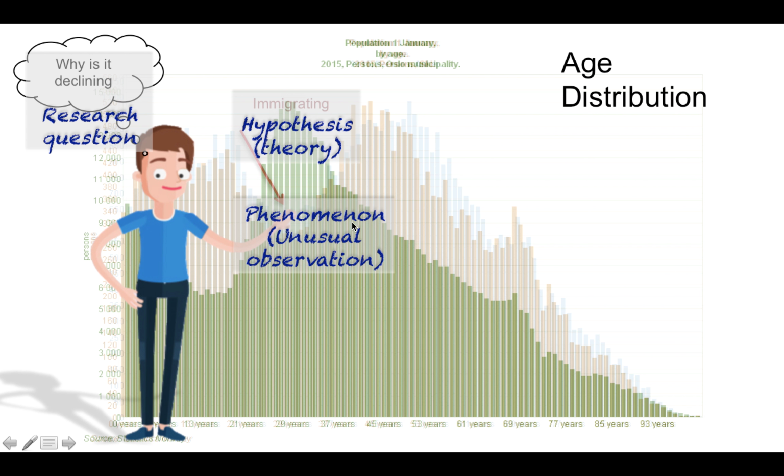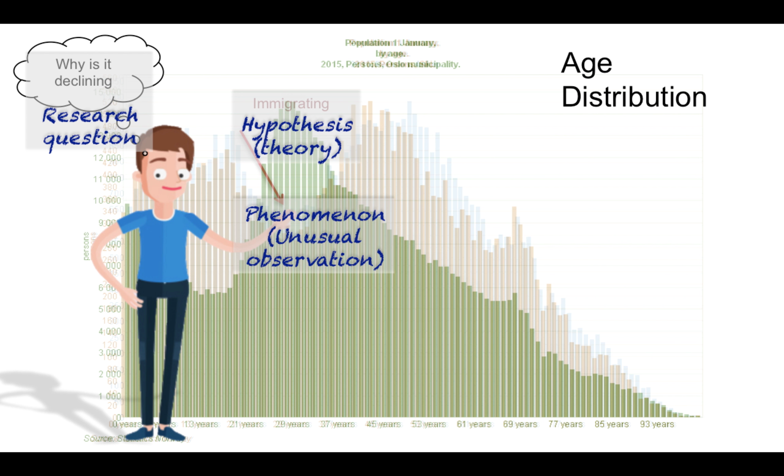The first thing we found out was a phenomenon, an unusual observation, this declining. And then it was a research question: why is it happening? And then we had a hypothesis that maybe it's due to immigrating to the bigger city. And then we checked Oslo and said, yeah, maybe we are correct, but it's not finished here. So it will be continued, but we have some ideas.